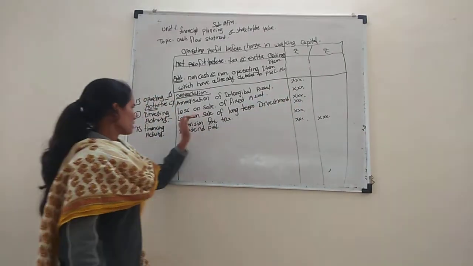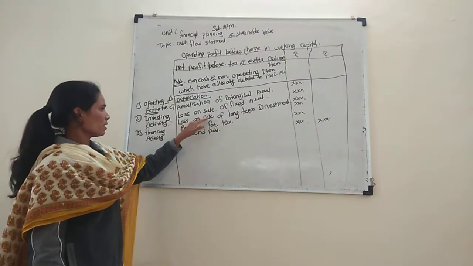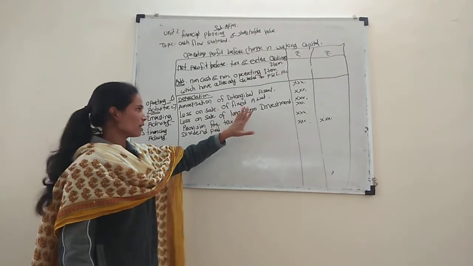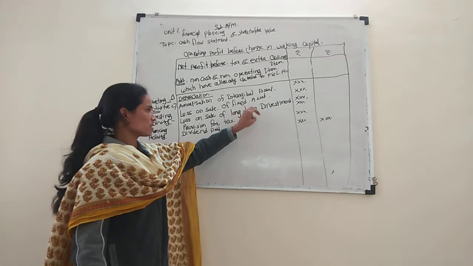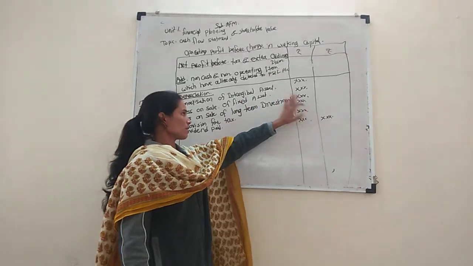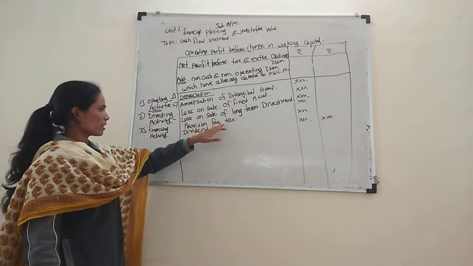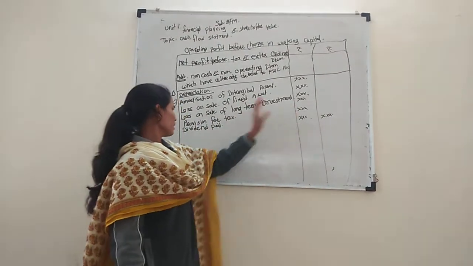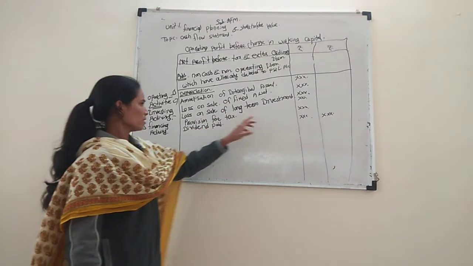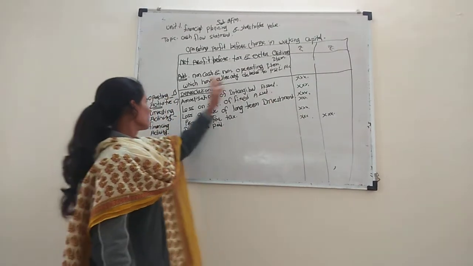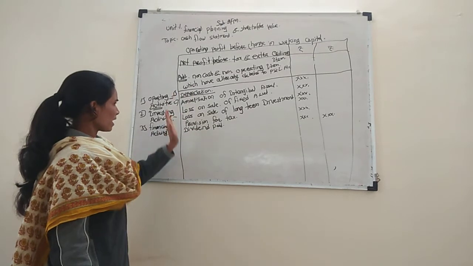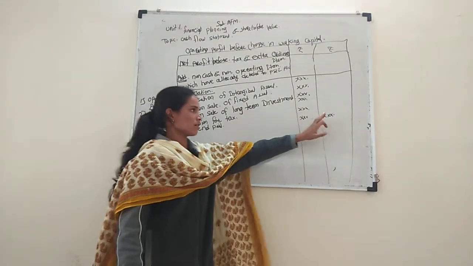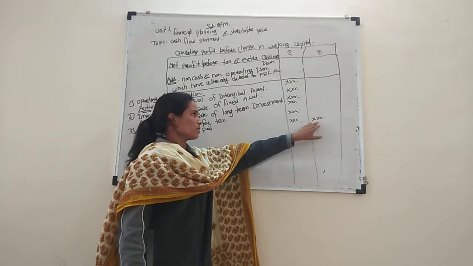Then loss on sale of long-term investment, the five-year investment. Then provision for tax, and dividend paid. This is the add, and the total is the final amount in rupees.